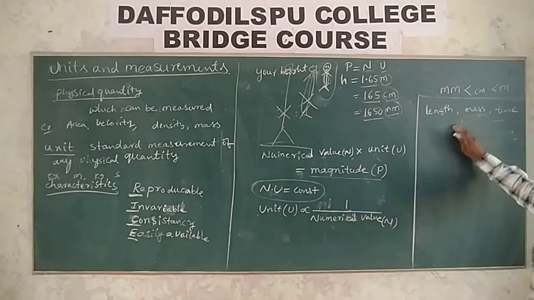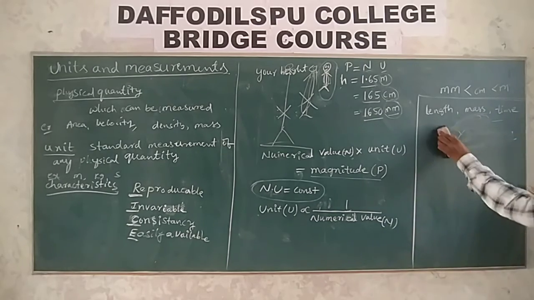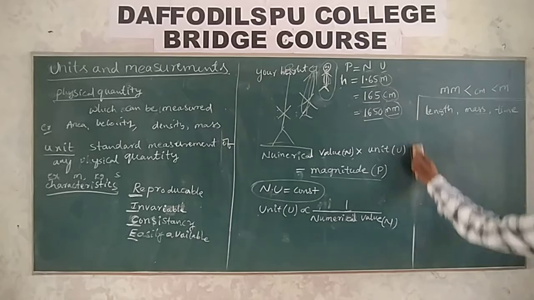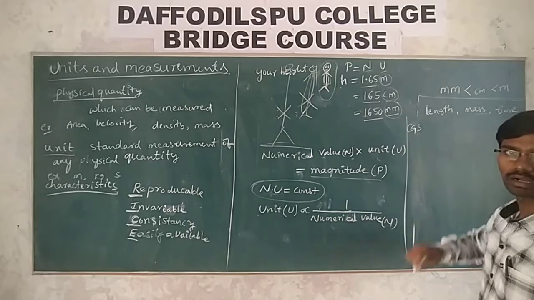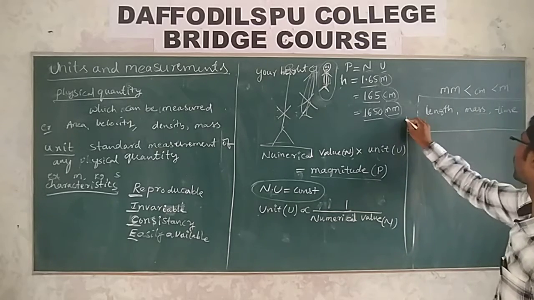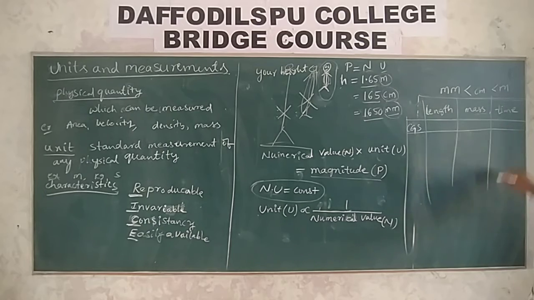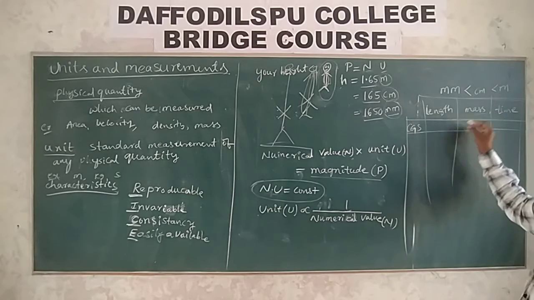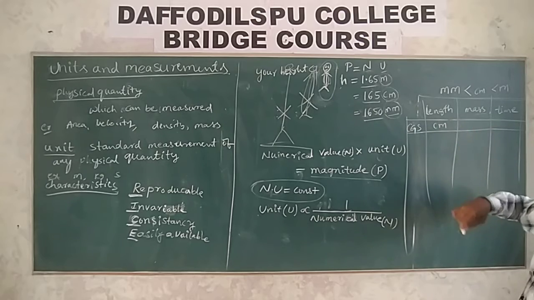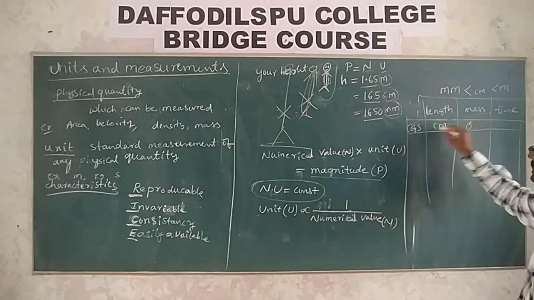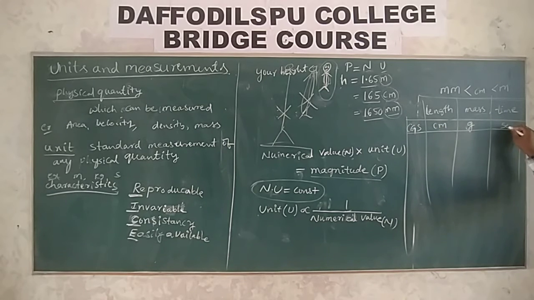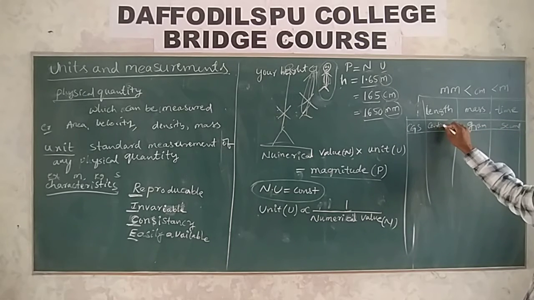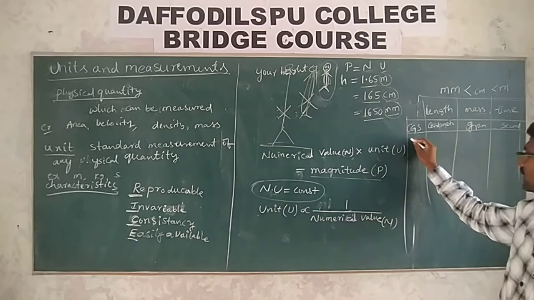And again, for length, mass and time, different unit systems are there, like the CGS system. I hope you know from lower classes. In the CGS system, what is the unit of length, mass and time? For length, centimeter; for mass, gram; whereas for time, second. Centimeter, gram, second.